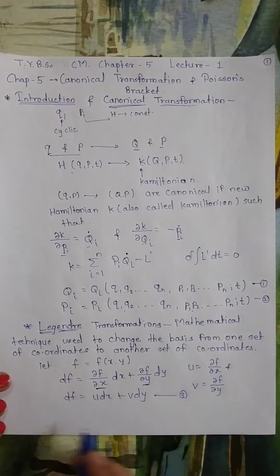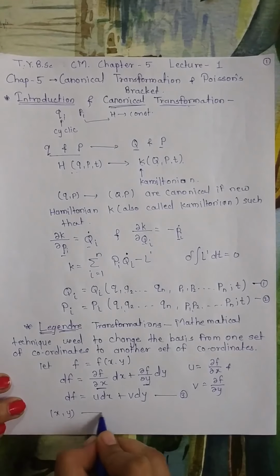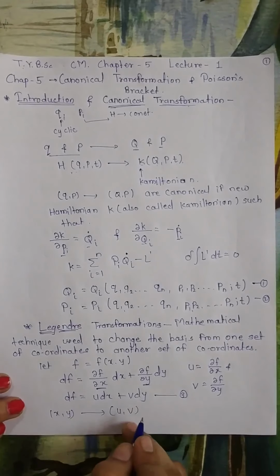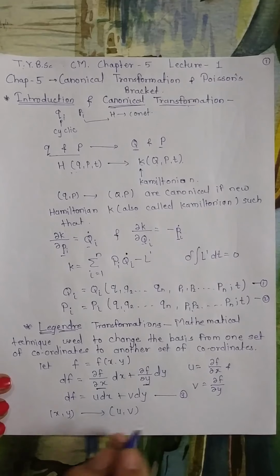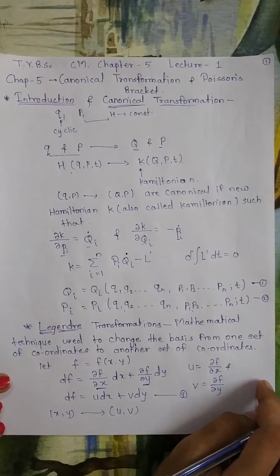Now what we will do, we will transform one set of coordinates, which is x and y, to another set of coordinates. Let's say it is given by u and v, and this is the change of basis. So u is an independent variable and x is a dependent variable.